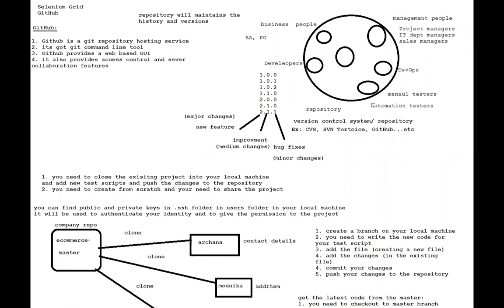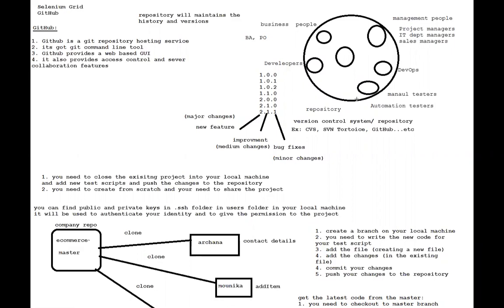The version control system is not only for developers. In companies, what are the different people? You'll have BAs and POs, business people, developers, DevOps, manual testers, automation testers, and management people like project managers, IT department managers, sales managers. Everybody will have their own documentation, their own code, their own files. Instead of maintaining them on their local machines, they'll use one version control system server.